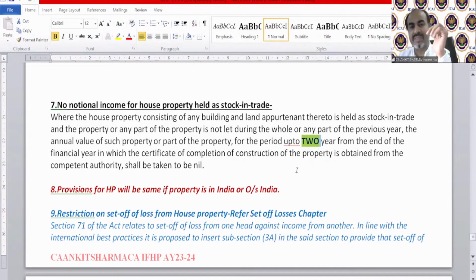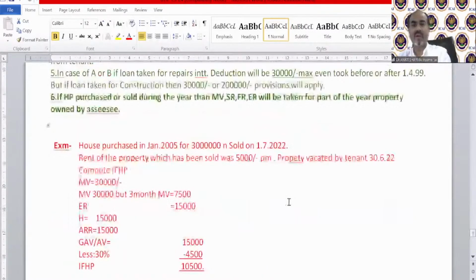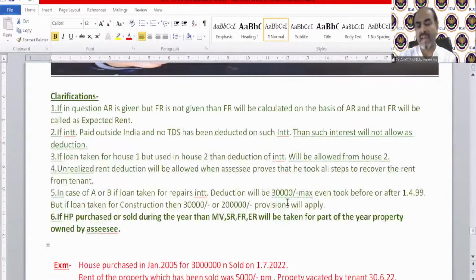What the provision says, I'll tell you when I resume after the break. So we are going for a break, and after the break, we will read the clarification and we will do our numerical from the study material. So we are going for a break. See you after 10 minutes.